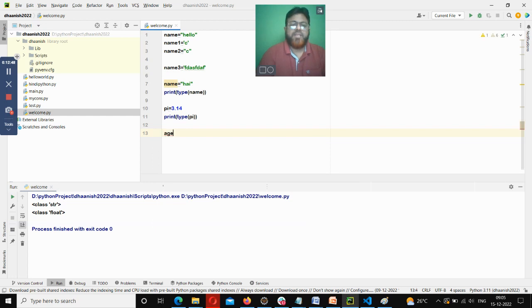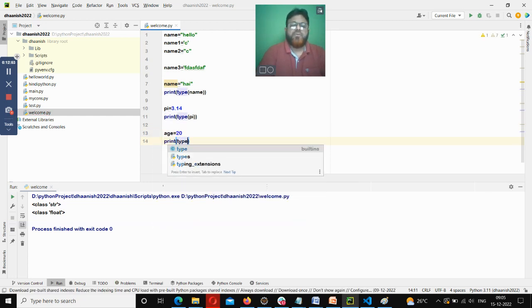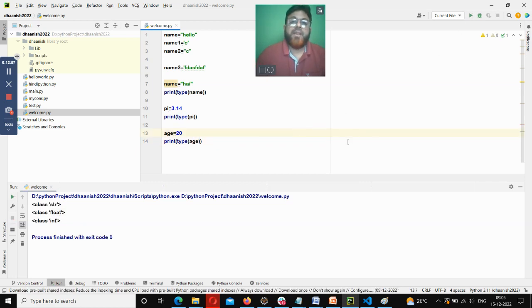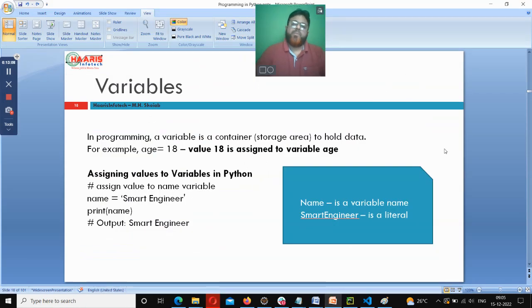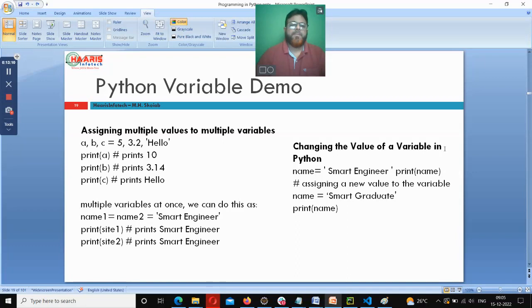So for example, age is equal to 20. If I say print of type of age, now this will print number, int. It automatically understands and tells you what type it belongs to. Cool. Variables. And look at one more thing. Variables can also be initialized like this.